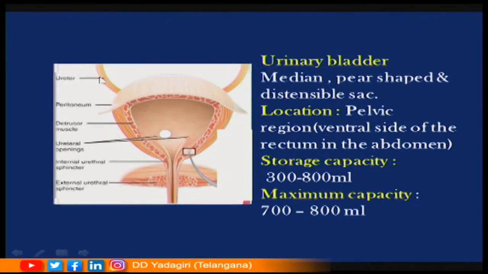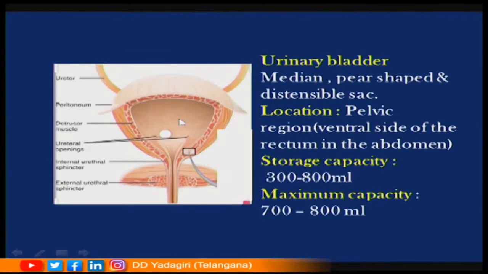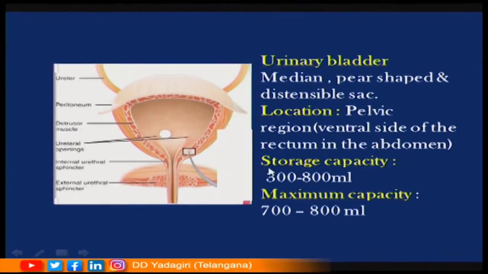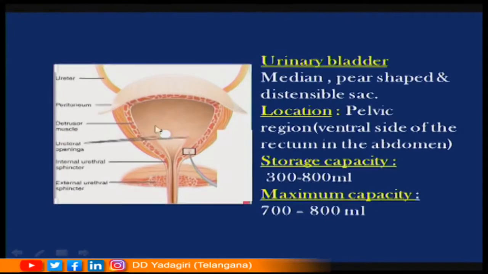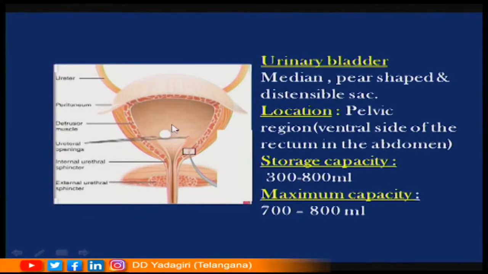The ureters carry the urine from the kidneys into the urinary bladder and the urinary bladder slowly fills. When 300 to 500 ml of urine is stored, the wall of the urinary bladder stretches and the receptors present in the wall of the urinary bladder send a signal to the brain, which relaxes the sphincters that are present.